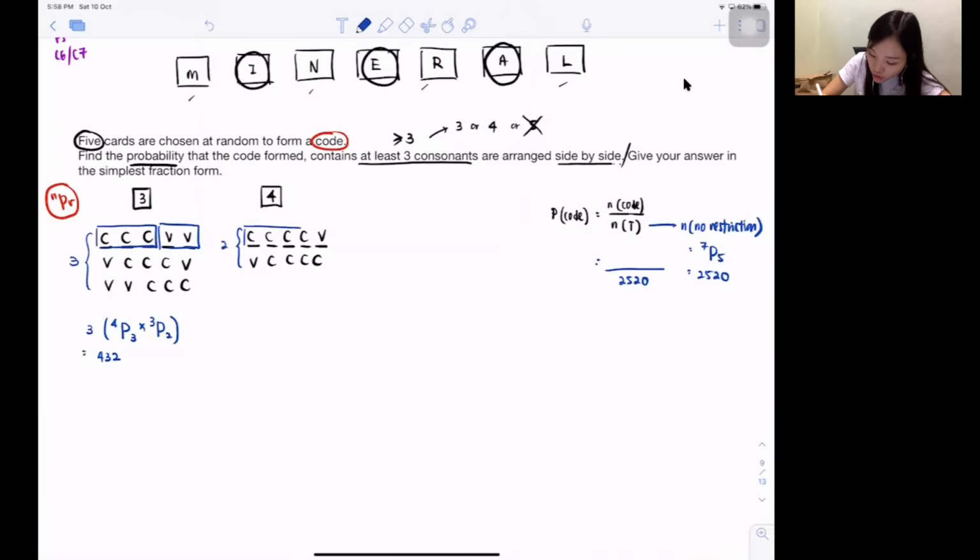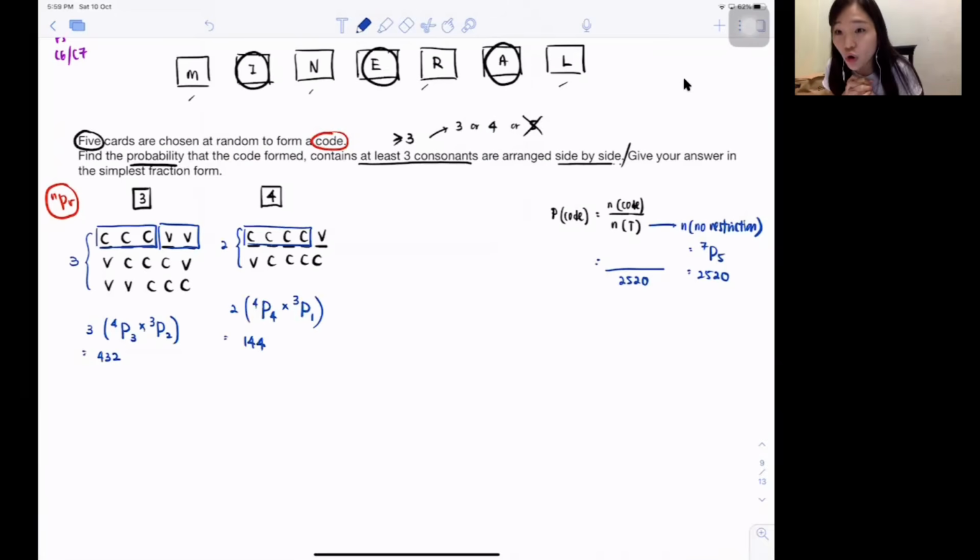So consonants got 4. How many consonants I have up there? 4 consonants. Isn't it 4 of them fight for this 4 seats? And vowels, I got 3, fight for the last 1 seat. And then for this particular pattern, there's exactly 2 kinds of pattern. So isn't it times 2? Okay, they got 144 ways.